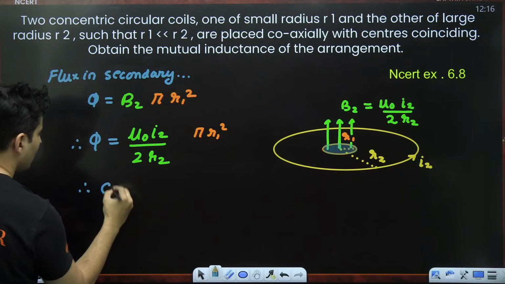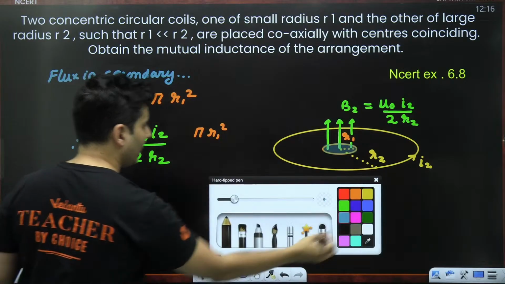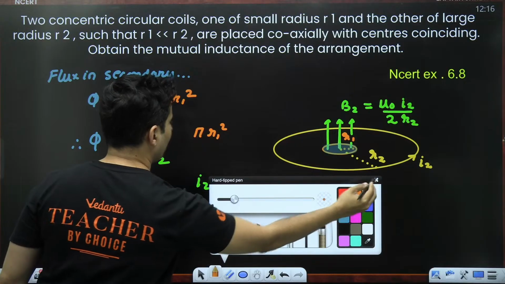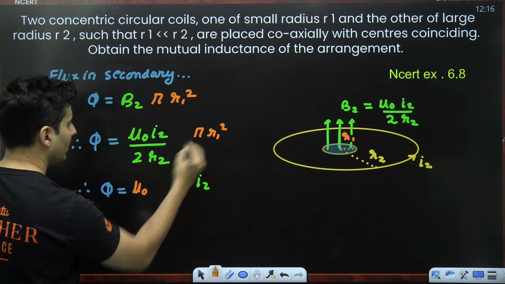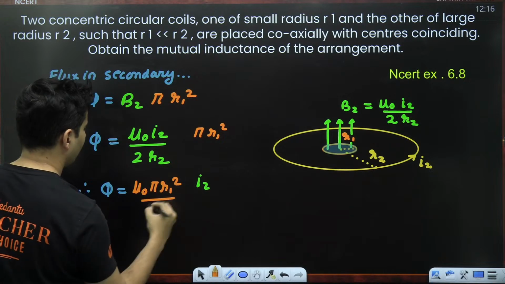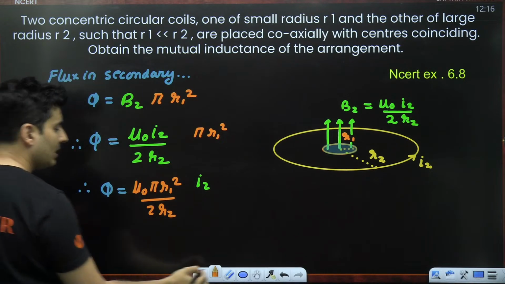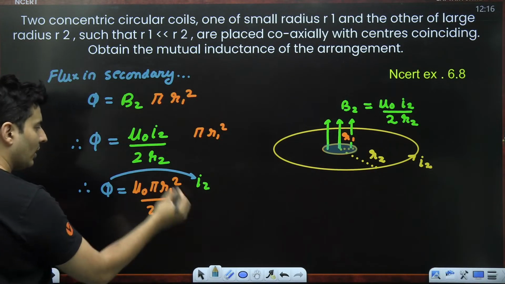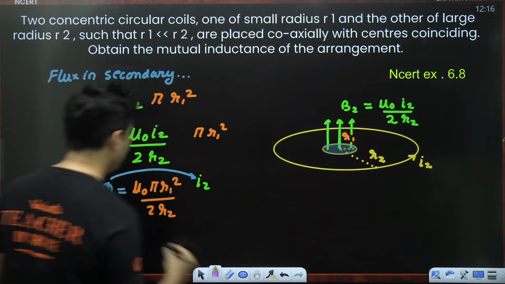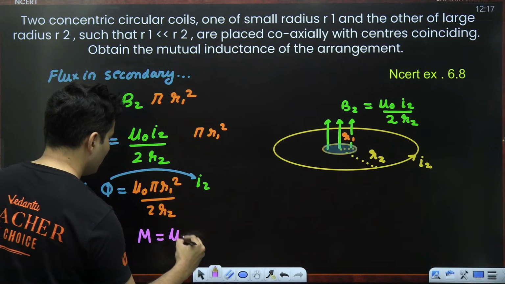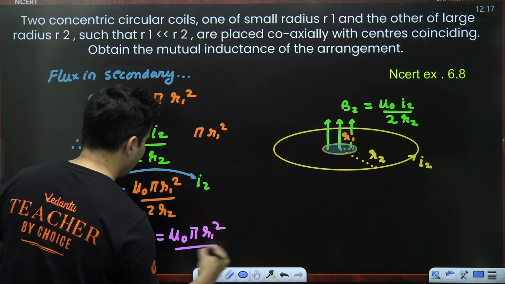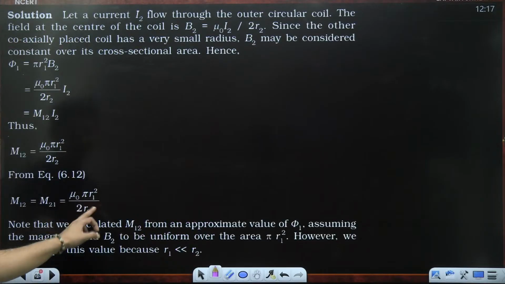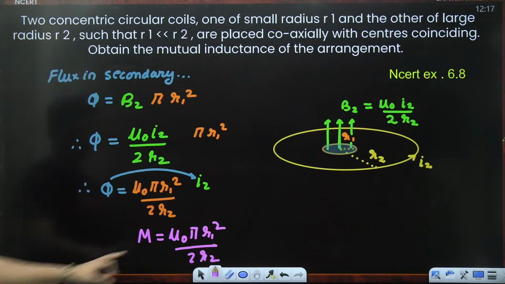What I will do, this current I will separate out, I2. The remaining terms, I'll just keep as they are, like mu naught pi r1 square by 2 times R2. Can you see that the flux definitely is proportional to the current? So whatever is over here, that should be your mutual inductance. So mutual inductance is mu naught pi r1 square by 2 R2. That's it. That's the formula. Same thing we have got over here.